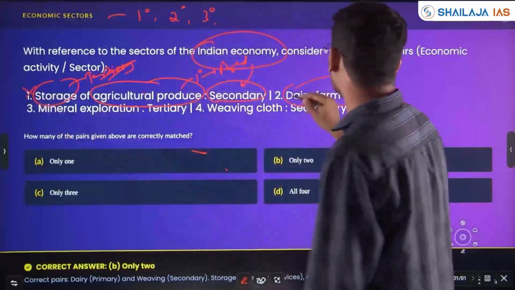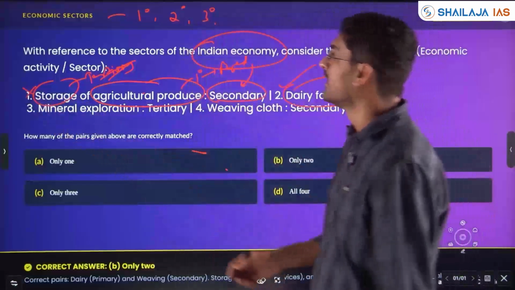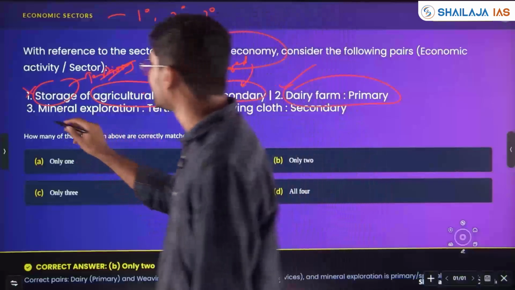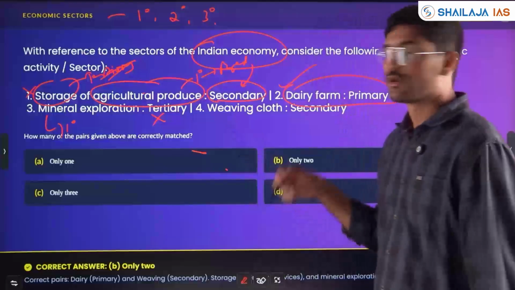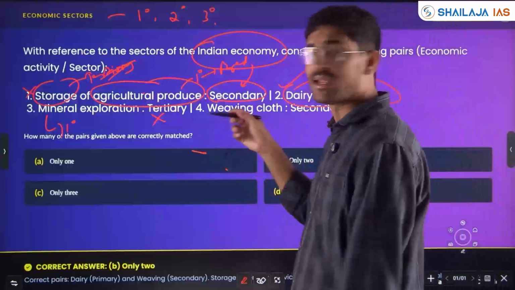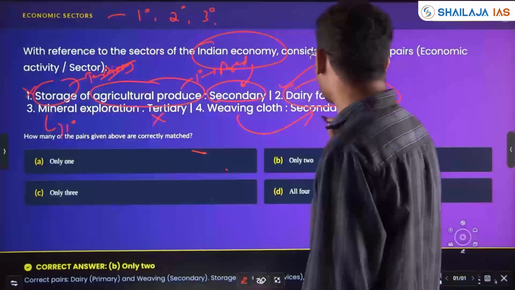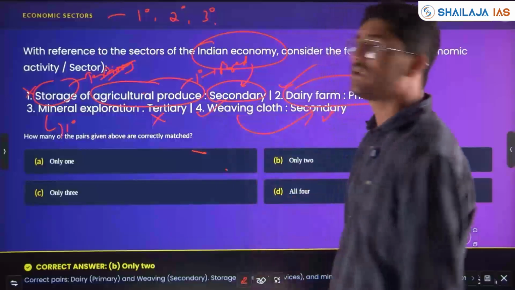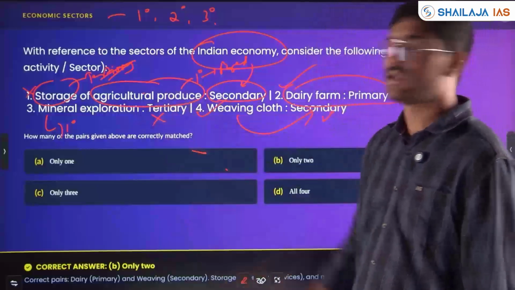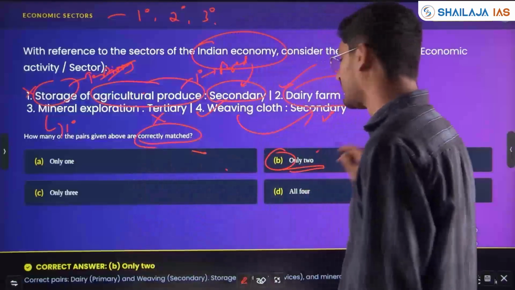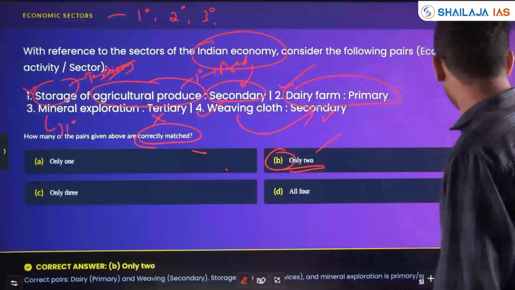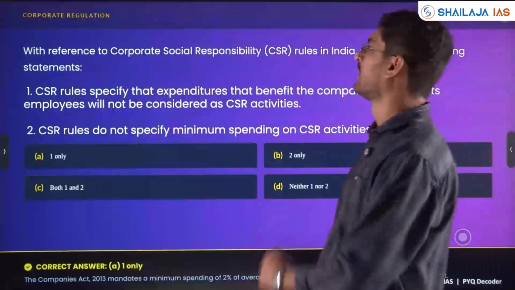Dairy farm, again primary sector, right. Mineral exploration is considered a primary sector, not tertiary. Weaving cloth: growing cotton is primary, making the cotton into cloth, weaving, is secondary. So 2 is right, 4 is right, and 1 and 3 are wrong. So the answer is correctly matched is 2 pairs. Clear? Easy question asked in 2024.